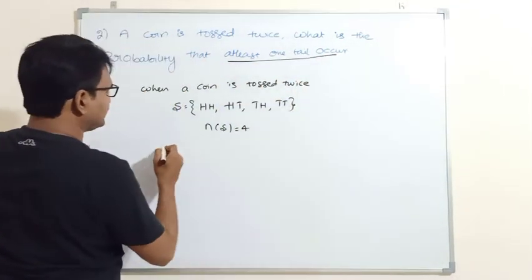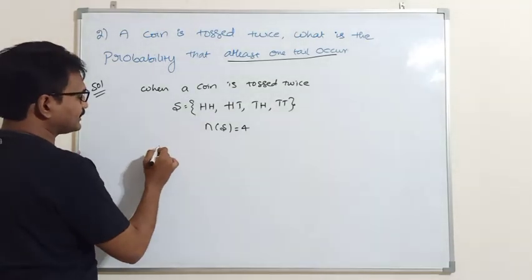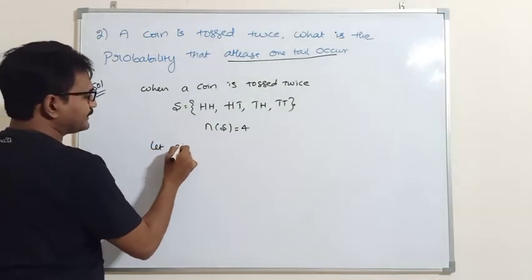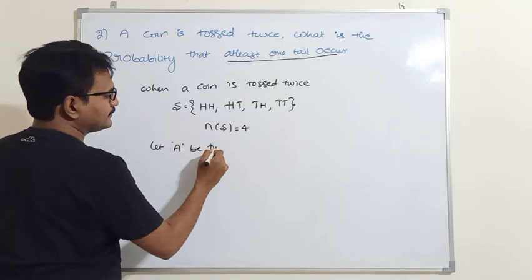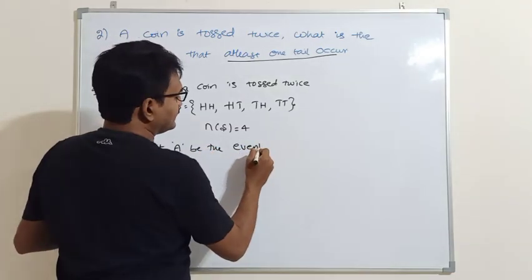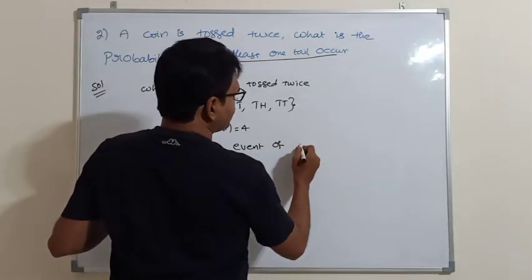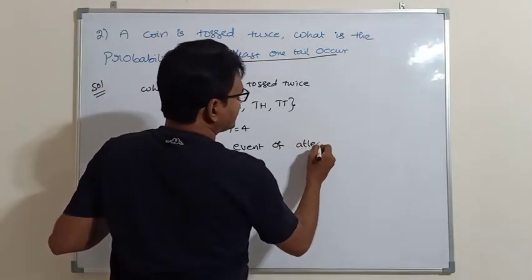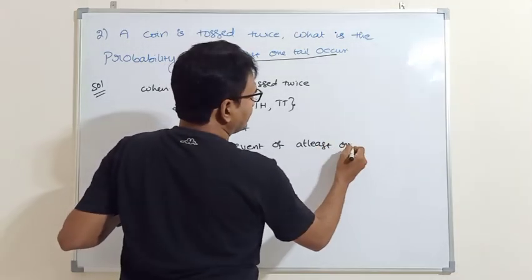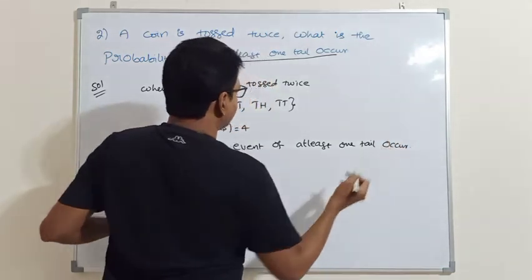Next, what is the probability that at least one tail occurs? Here, what event should occur? That means the favorable outcome is that at least one tail should occur. Let A be the event of at least one tail occurring.